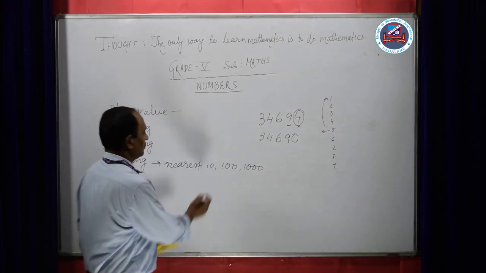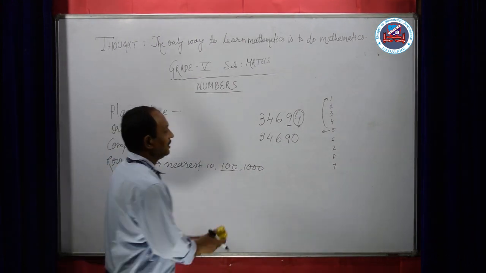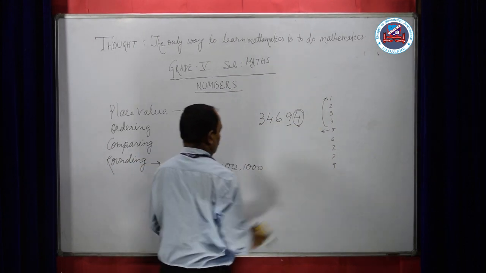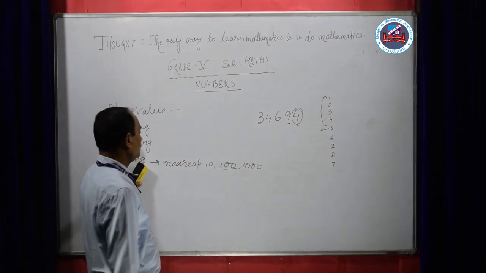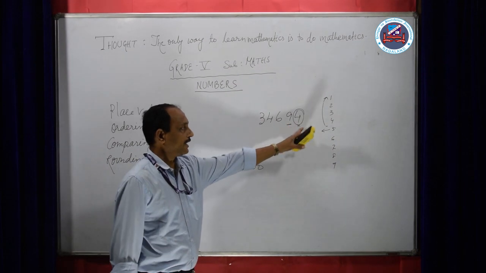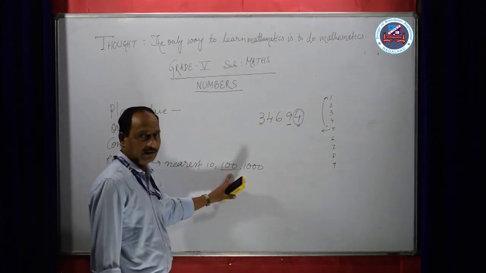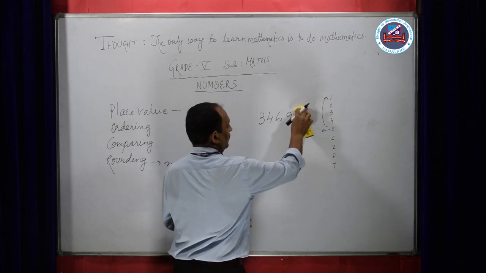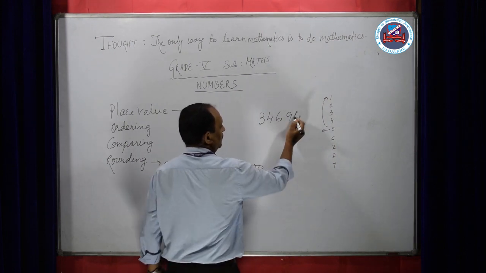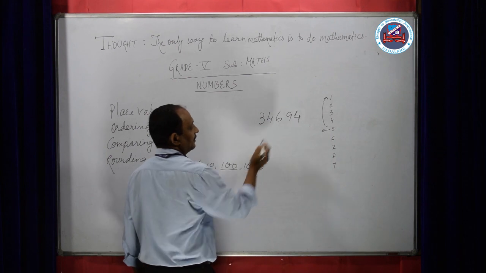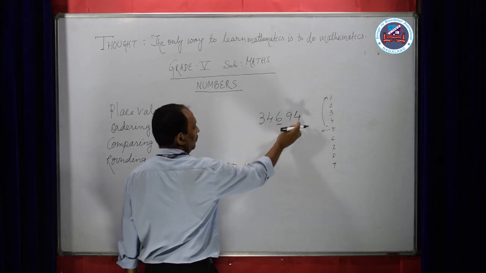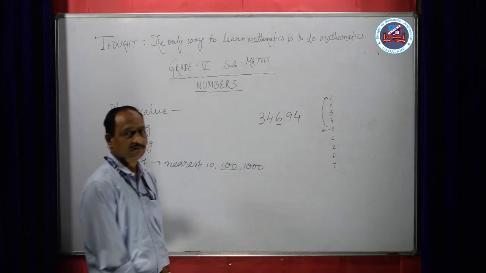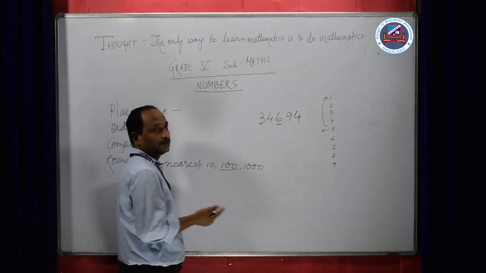Let us come back to 100. Round 3, 4, 6, 9, 4 to the nearest 100. So let us take this number, 100. Which number has the 100 place value? This 6. Ones, tens, 100. Now which is the next number?